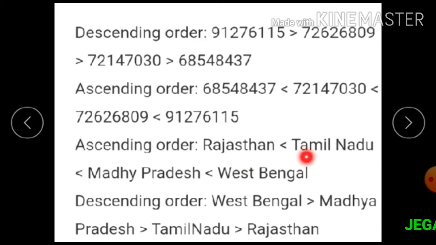Now ascending order in the states: Rajasthan is less than Tamil Nadu, is less than Madhya Pradesh, is less than West Bengal. Descending order: West Bengal is greater than Madhya Pradesh, is greater than Tamil Nadu, is greater than Rajasthan.